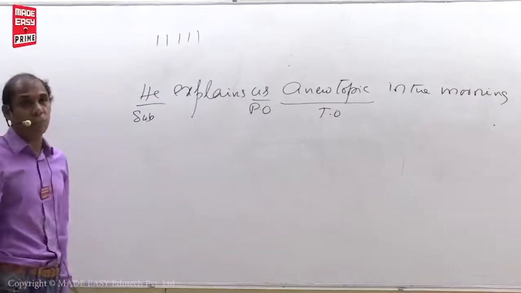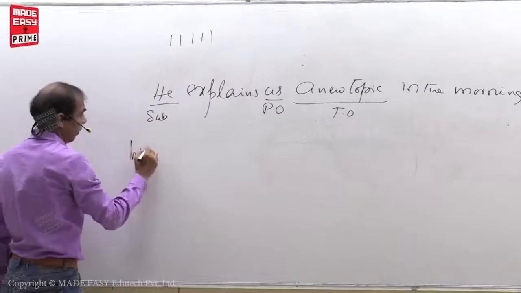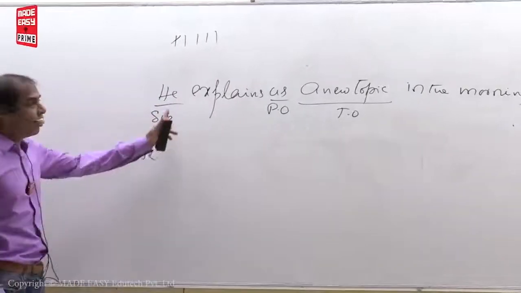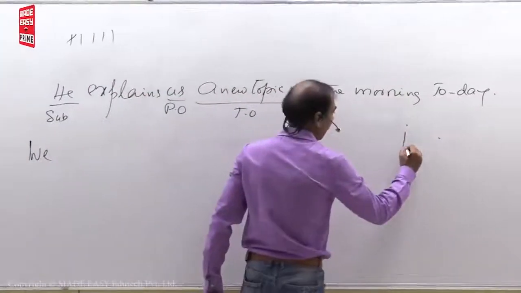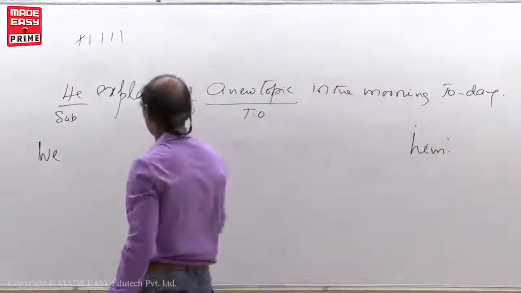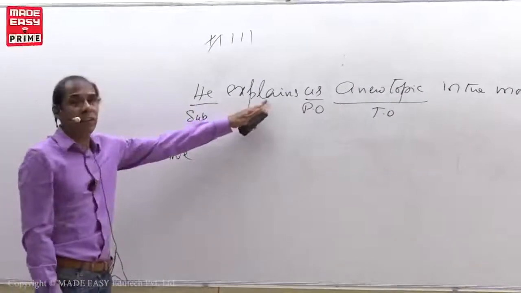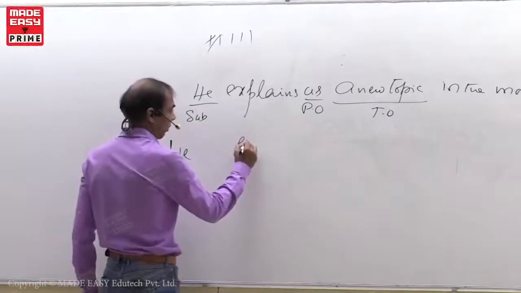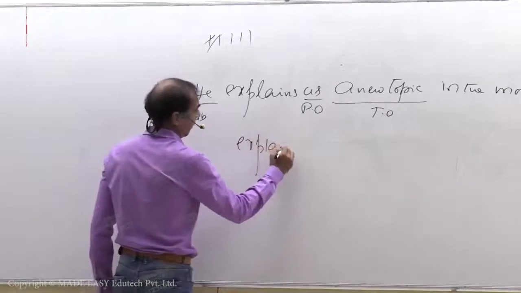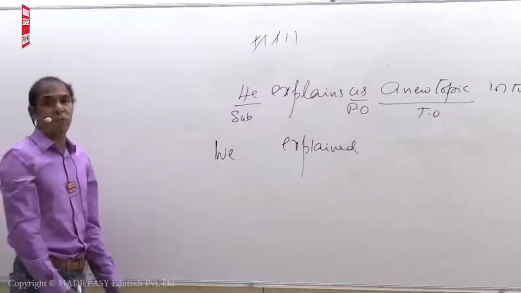First, put object in the place of subject. It changes like we. Two, put subject in the place of object. He changes as him. Three, put V3. What is the V3 of explain? Explain, explained, explained. Fourth point, put the B form.